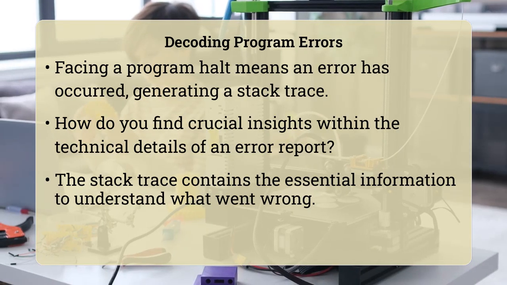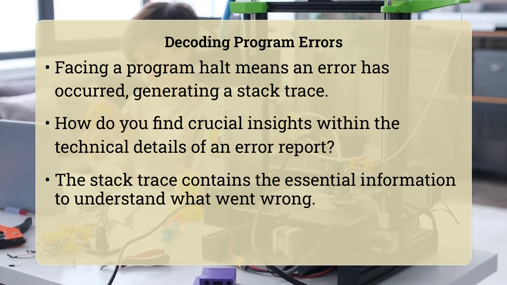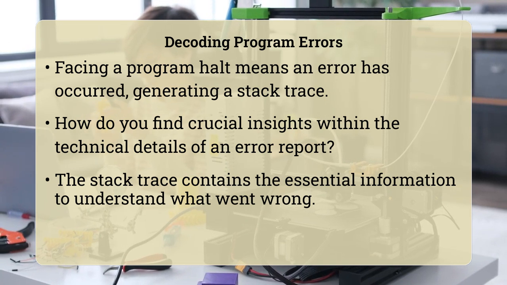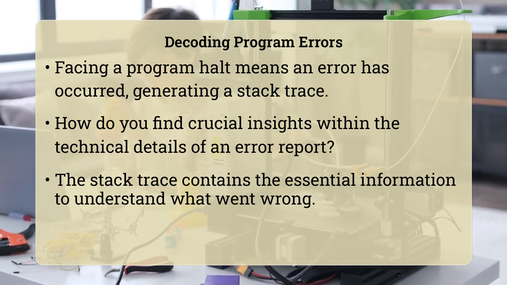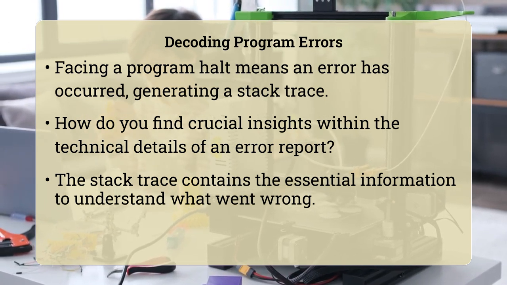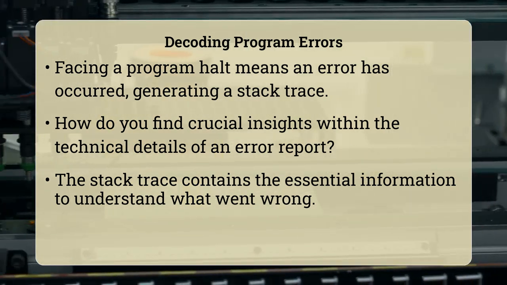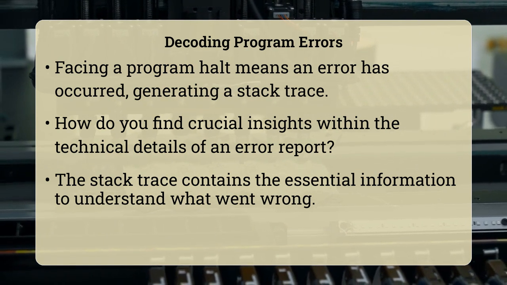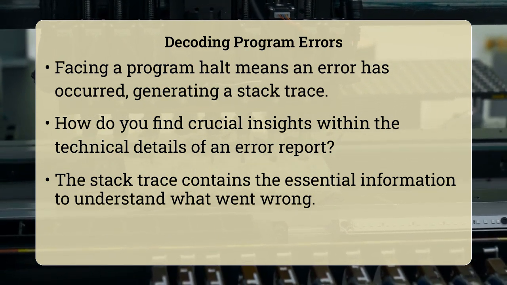Imagine you have just encountered a perplexing error in your code, a sudden halt to your program's execution. A wall of text appears, filled with unfamiliar paths and technical jargon, but somewhere within it lies the key to understanding what went wrong. How do you cut through the noise and find that crucial insight?